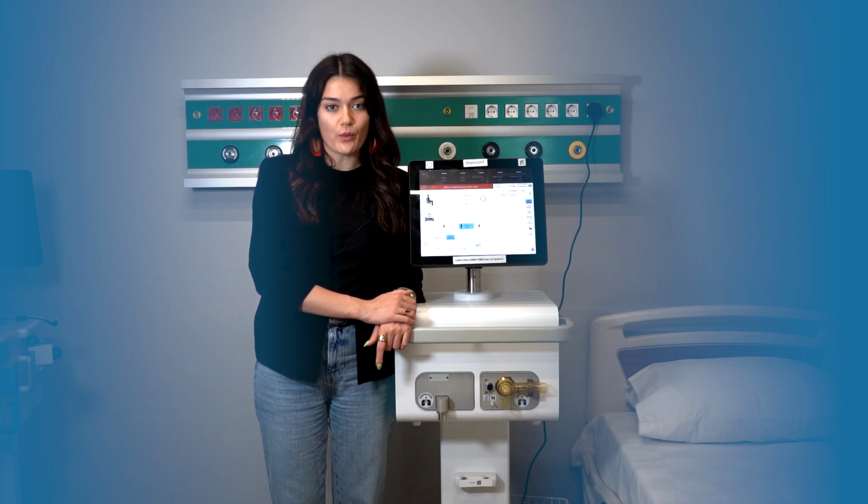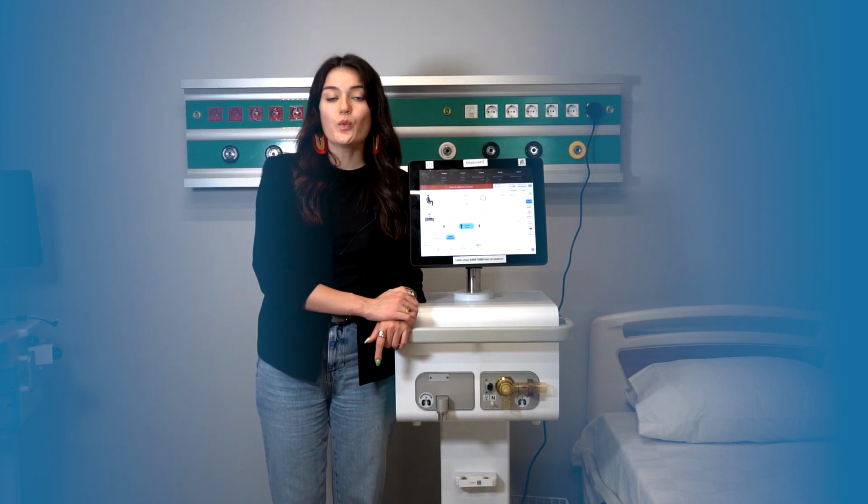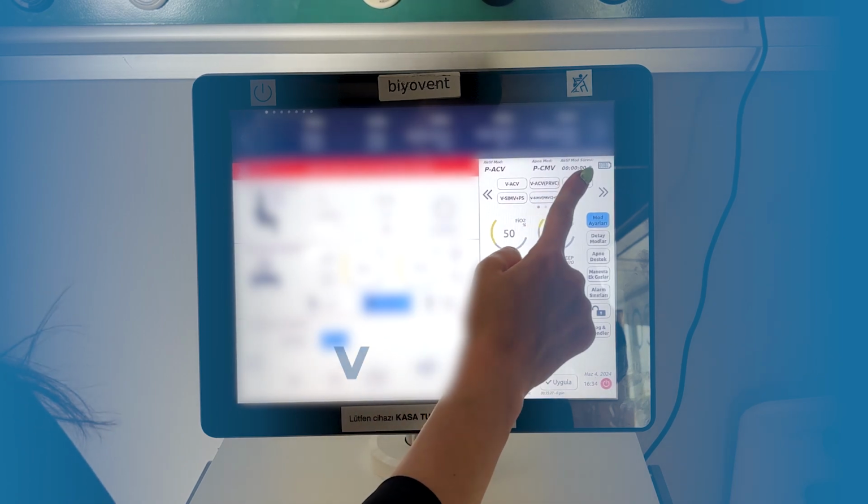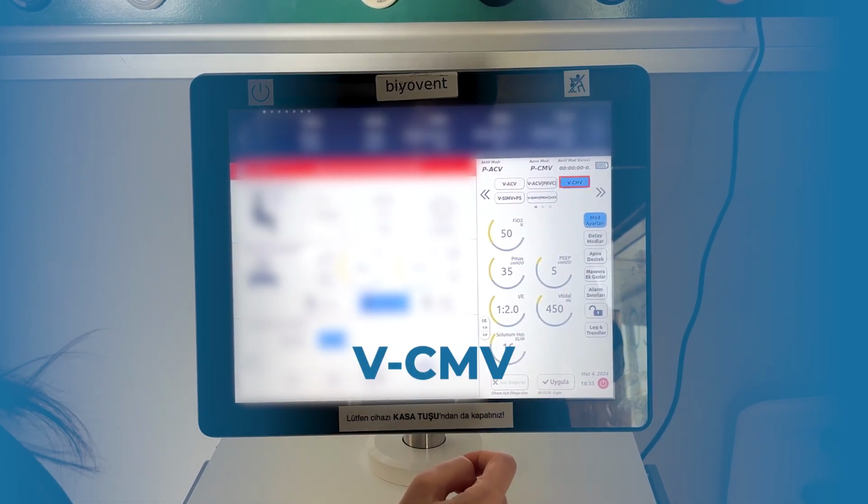Now, we will show you volume control modes in the Biyovent ICU type ventilator. The first one is volume target continuous mandatory ventilation mode.